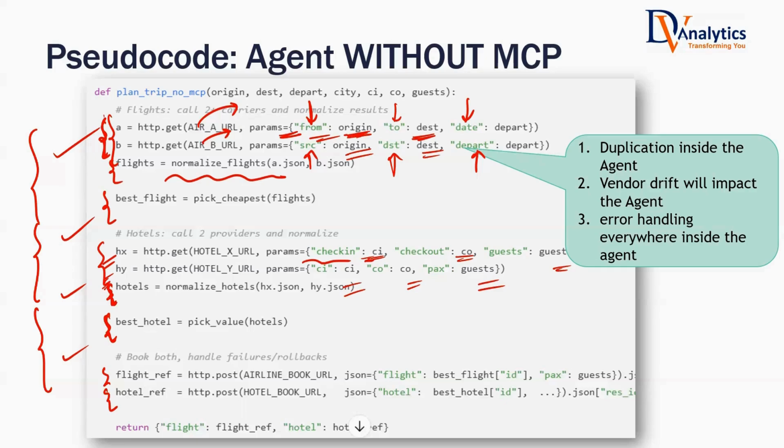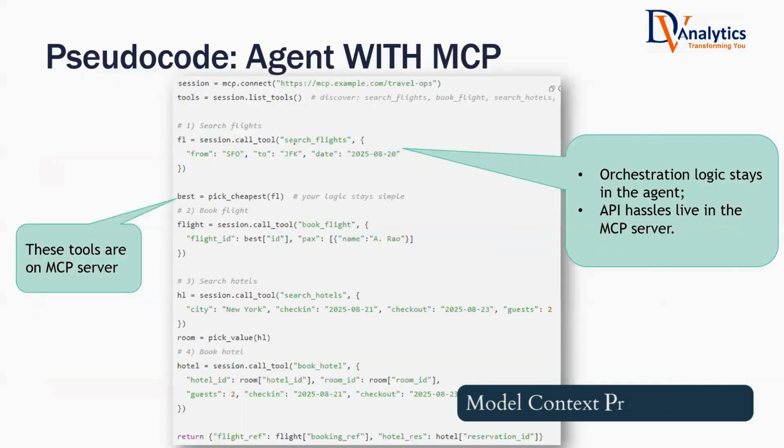Now, what if we are having MCP? The AI agent will tell MCP, simply search flights. I'm traveling from here to here. Now I'm giving this information to the MCP server. It is up to you, MCP server. You have to tell me whichever is the set of tools that you are interacting with. This is a very simplified version.